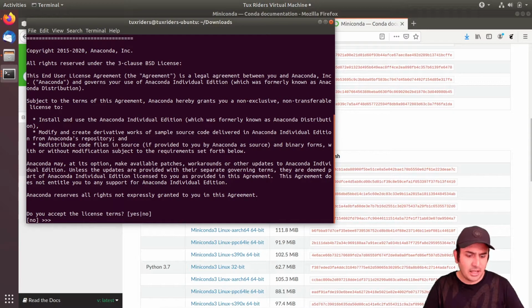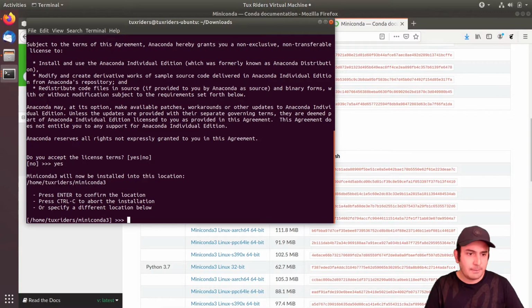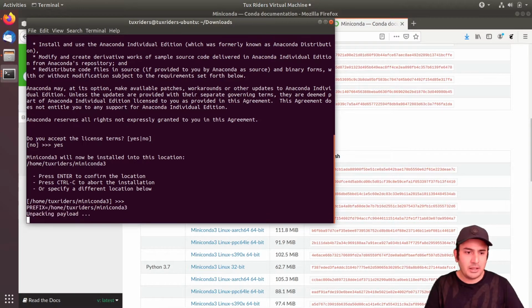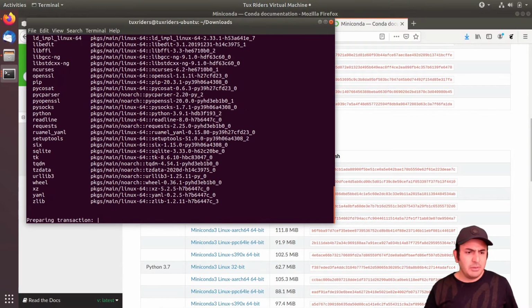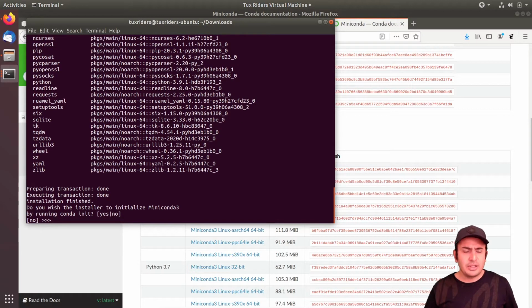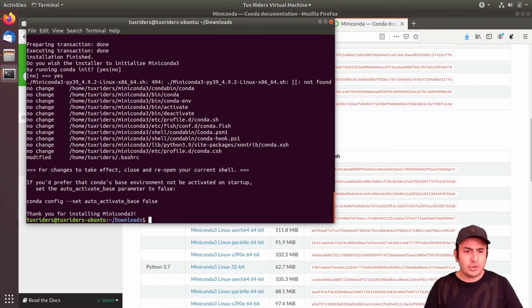I press Q to exit it. Then it says, do you accept? And I say yes. Miniconda will be installed. I want it to be installed in the default path, so I'm totally okay with that. I press enter, and then it starts to work. It will be quite fast because it doesn't need to install lots of things. And it asks if you want to initialize Miniconda. Yes, it always goes to this. Yeah. So now the Conda installation is finished.